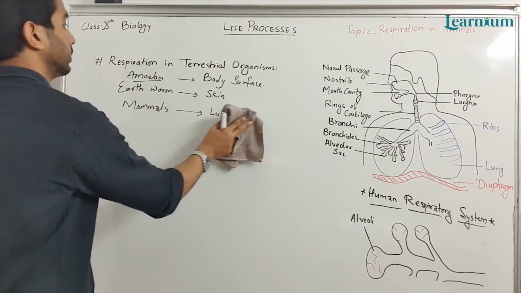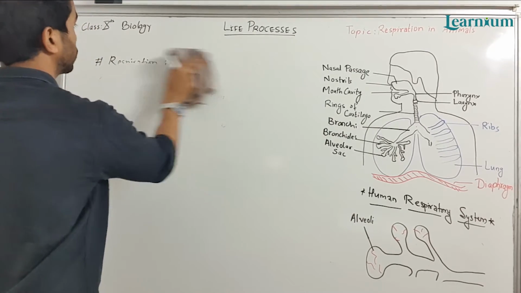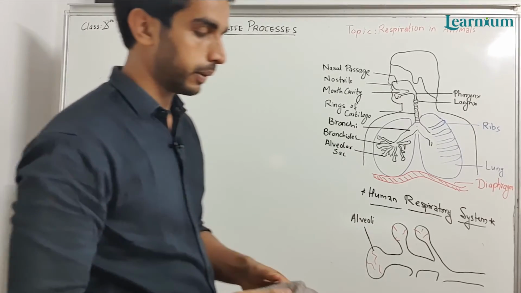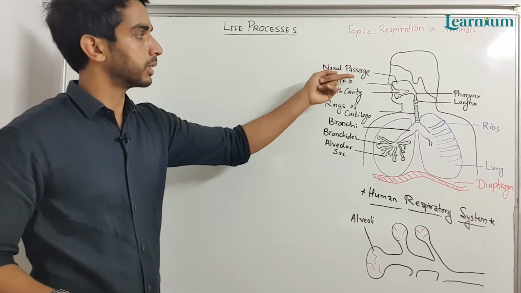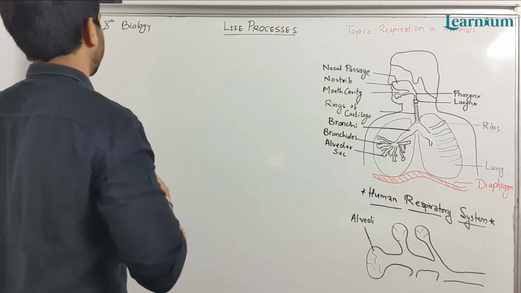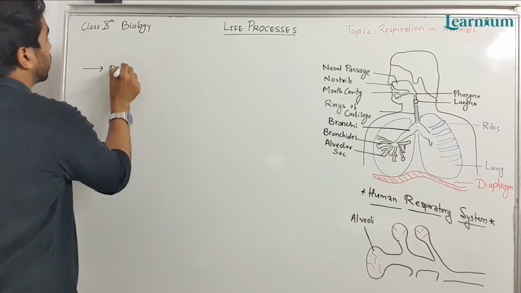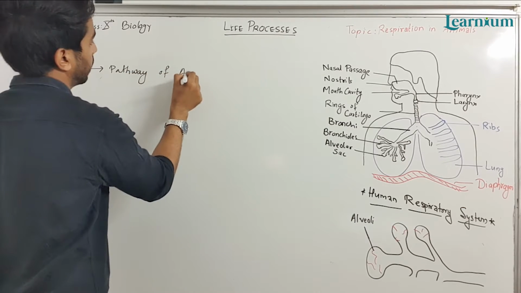Today we will discuss the respiratory system of human beings. The respiratory system consists of many parts or sub-organs, starting from the nasal passage. First we will write the pathway of air.